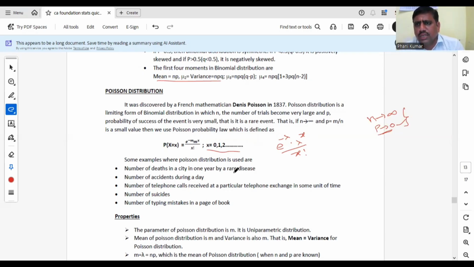When should Poisson distribution apply? As I discussed earlier, n is very large and success is very small, very rare. So Poisson distribution is known as the distribution of rare events. Some examples: number of deaths in a city in 1 year by a rare disease. It will not happen regularly, it is rare. Number of accidents during a day is also a rare event. Number of telephone calls received at a particular telephone exchange in some unit of time is also a rare event. Number of suicides, number of typing mistakes in a page of a book. These are all rare events. In such cases, you have to apply Poisson distribution.